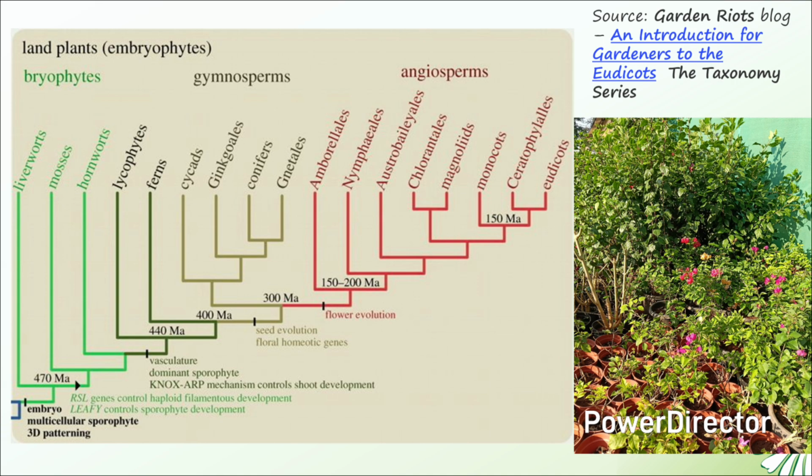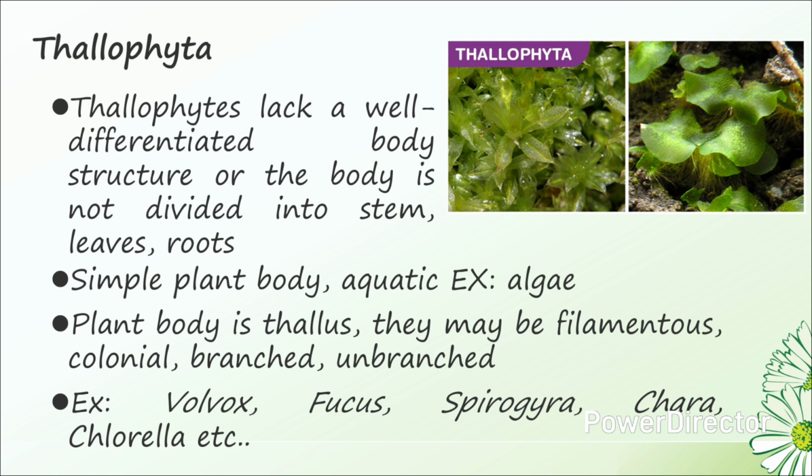First one is Thallophyta. They lack a well differentiated body structure, or the body is not divided into stem, leaves and roots. They possess a simple body structure, mostly are aquatic, which also includes algae. The plant body is thallus. They may be filamentous, colonial, branched or unbranched. Example, Volvox, Fucus, Spirogyra, Chara, Chlorella, etc.